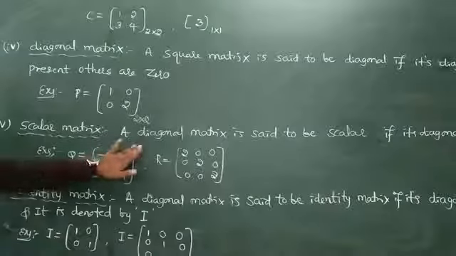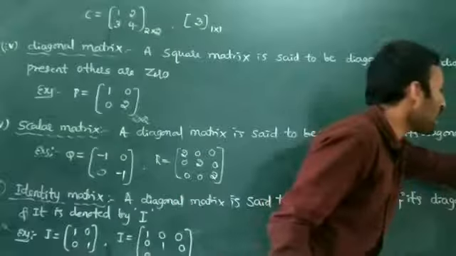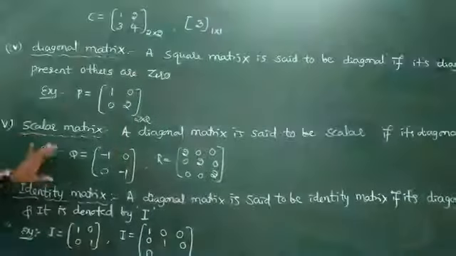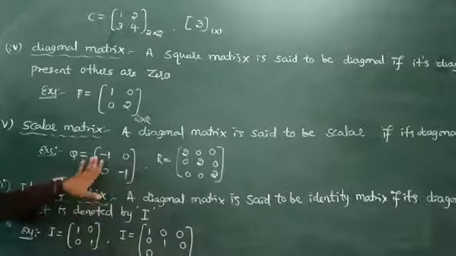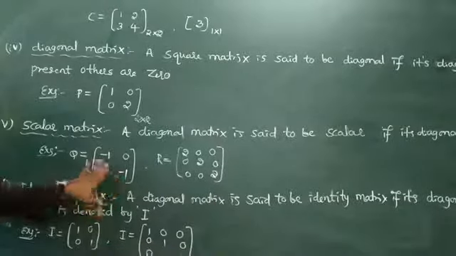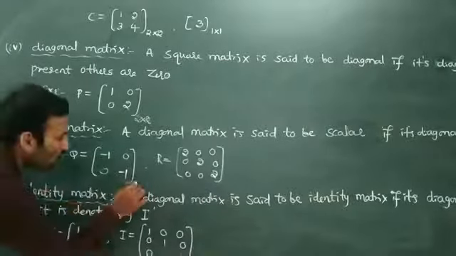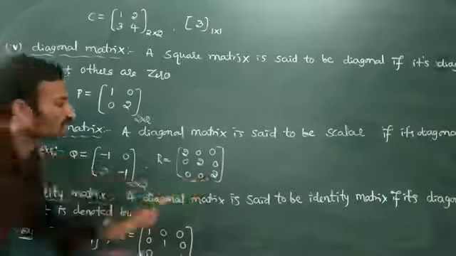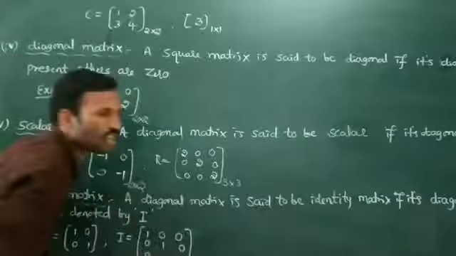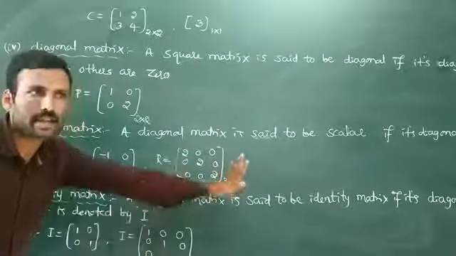Scalar matrix. A diagonal matrix is said to be scalar if its diagonal elements are equal and non-zero. For example, Q is a matrix of order 2 cross 2: -1, 0, 0, -1. The principal diagonal elements should be the same, here -1 and -1, and the others are 0. A scalar matrix must be a square matrix. Another example, R is a matrix of order 3 cross 3, having 3 rows and 3 columns. The principal diagonal elements are 2, and the others are 0.